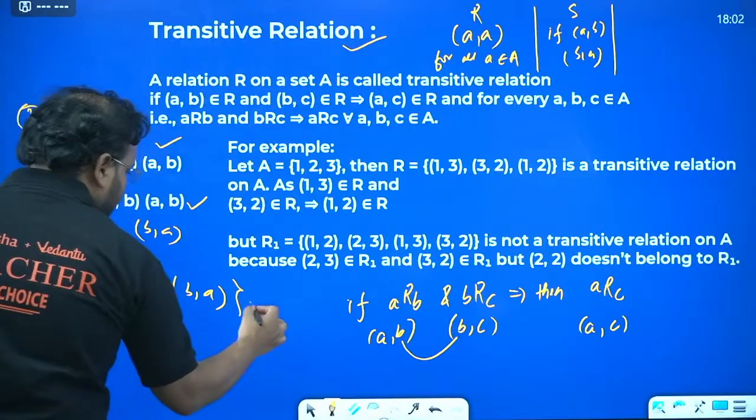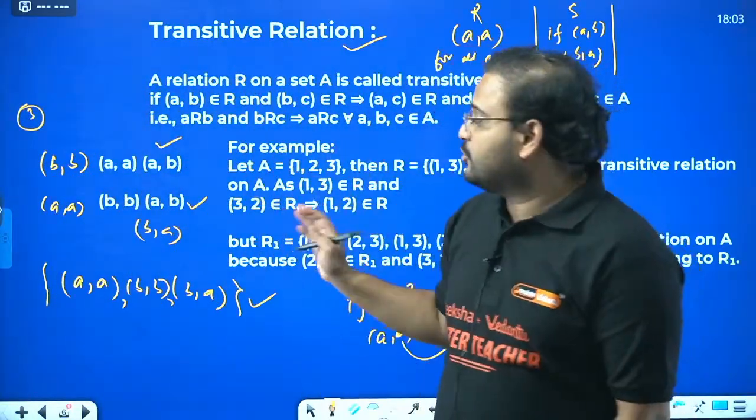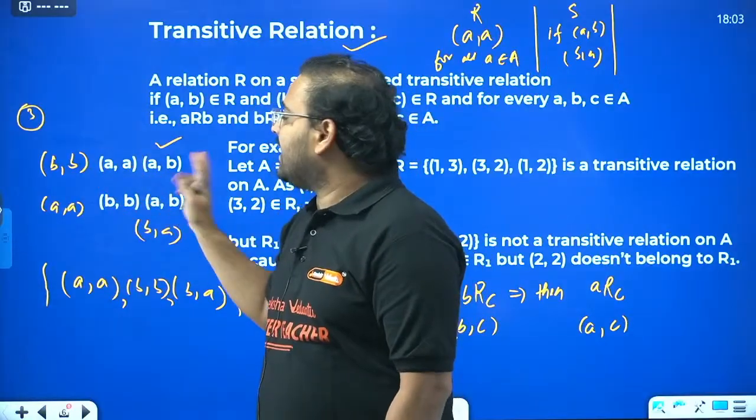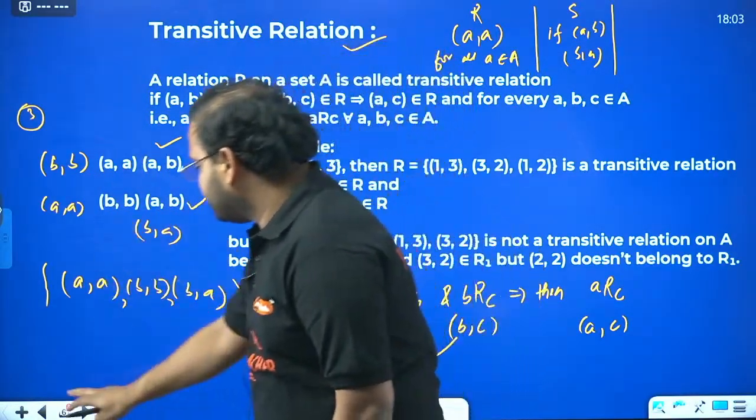This is a transitive relation. So you never have to check. If you have (A, B), (B, B) and (A, B), never check, it is always transitive. For all other cases you have to check. Check here.